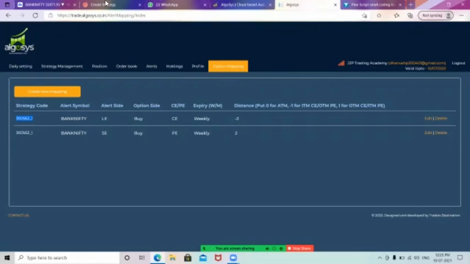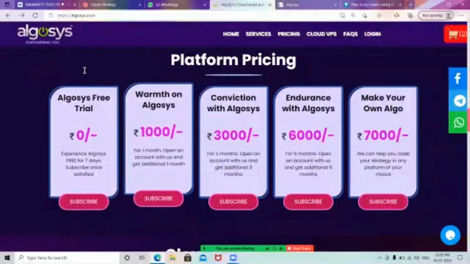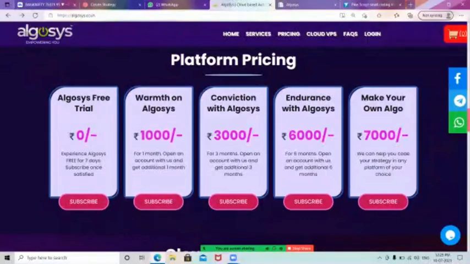You just need to log in with the Algosys platform. If you are getting a free trial, that is okay. If you want to go for the 1 month fees, that is also okay. After that, we will be teaching you how to set the option strike price. If you are a futures trader also, you can do automated trading with the Algosys platform.